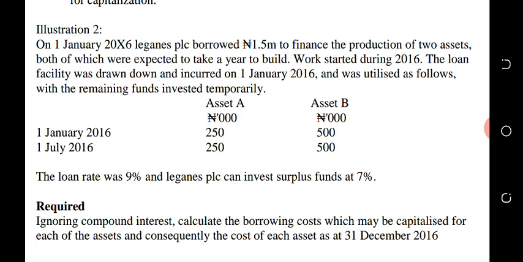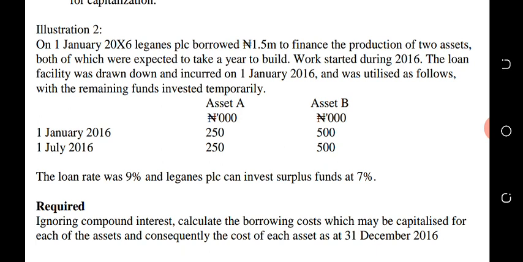Work started during 2016. The loan facility was drawn down and incurred on 1st of January 2016. It means that you already drew the loan down on the first day of the year.